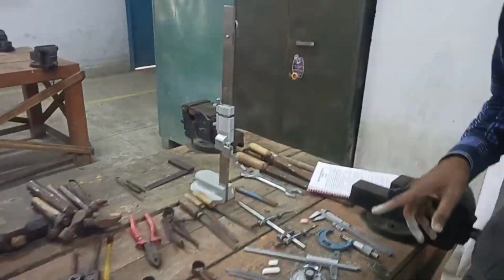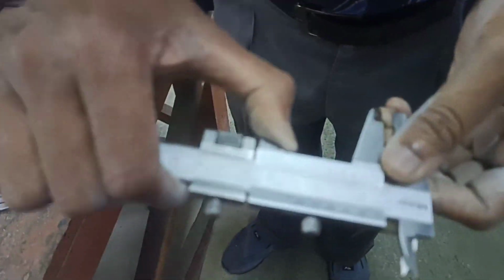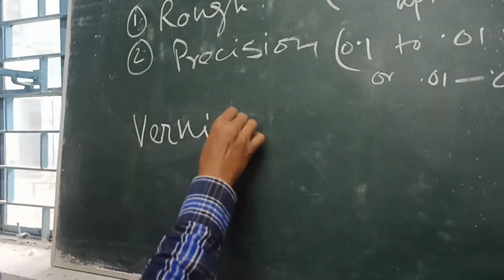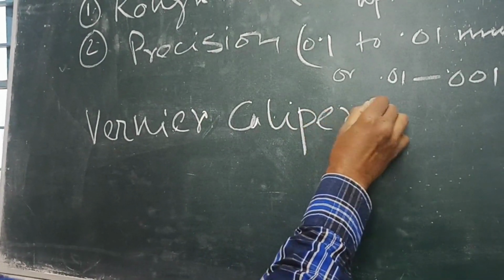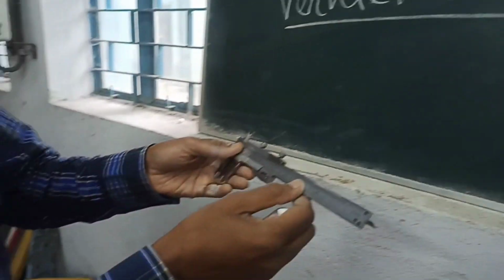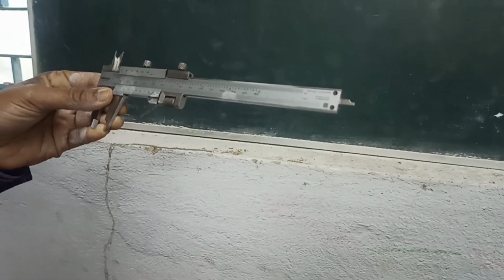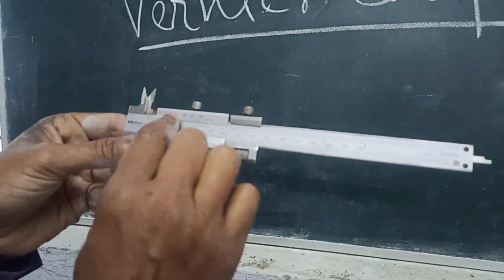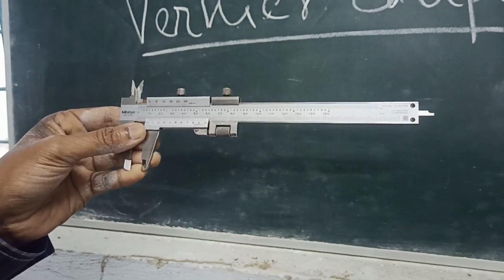Now the precision measuring instruments. One is the vernier calipers. Vernier calipers can measure 0.02 mm and 0.001 inch. It has a main scale and another is a vernier scale, which is used to measure below 0.1 mm.